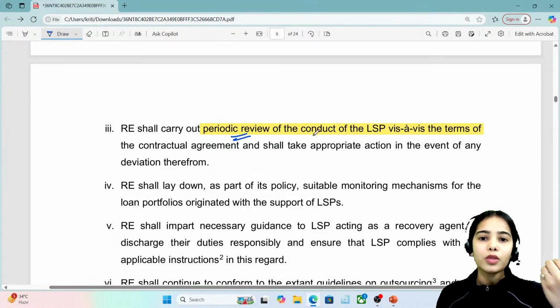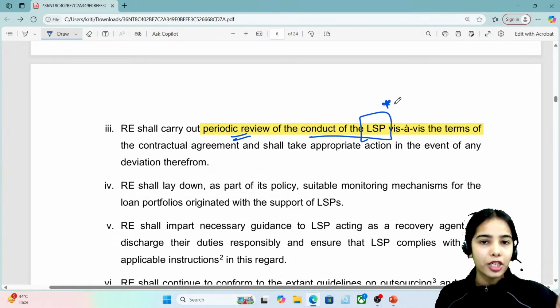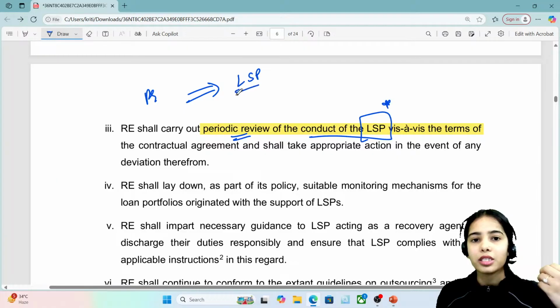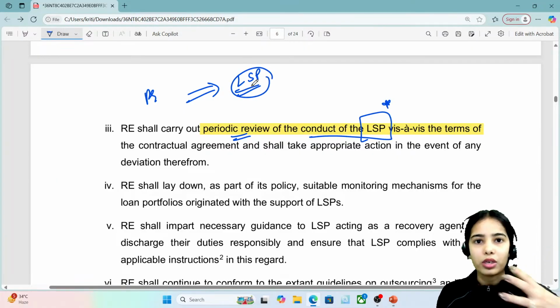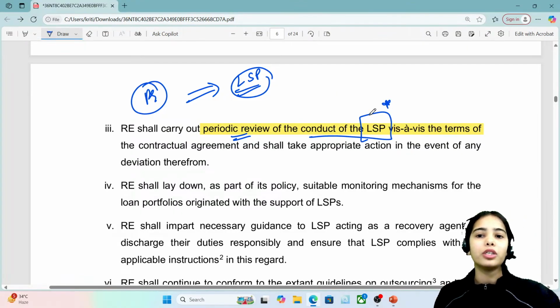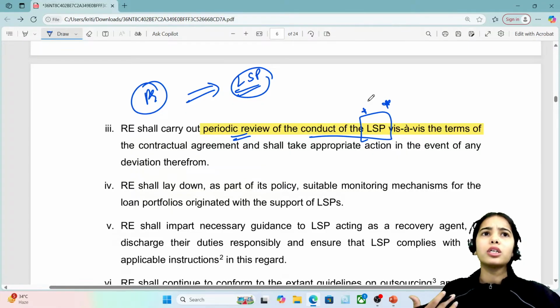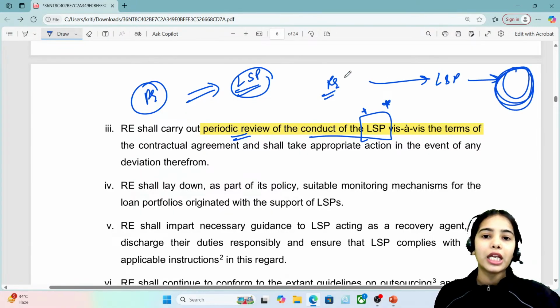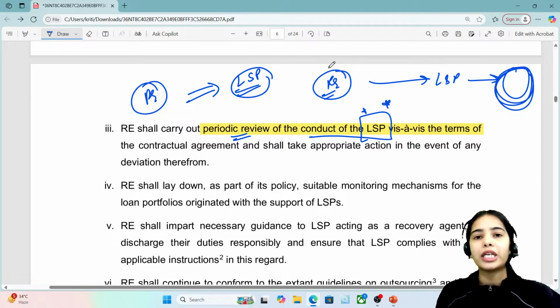Periodic review of the conduct of the lending service provider should be done. It's not like once the regulated entity has contracted with a lending service provider, that's all. No, a regulated entity has to continuously do the periodic review of the conduct of the lending service provider, to check that it is not cheating or providing wrong information to the customers, because regulated entities through the lending service providers are now connecting with more and more customers. So the regulated entity has to check the conduct of the lending service provider.